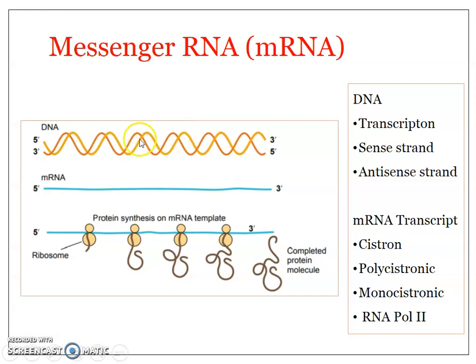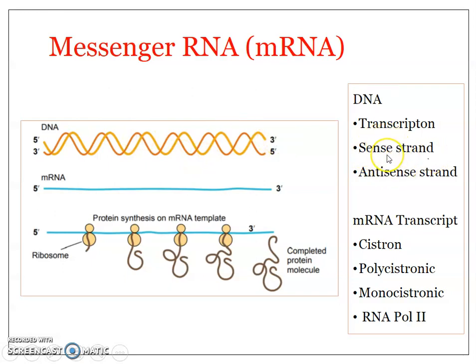Okay, the strand of the DNA which actually acts as a template for the synthesis of the complementary mRNA strand is known as the template strand, or otherwise known as the antisense strand. The other, non-template strand is known as the sense strand.